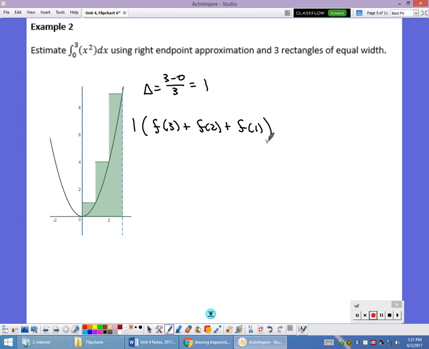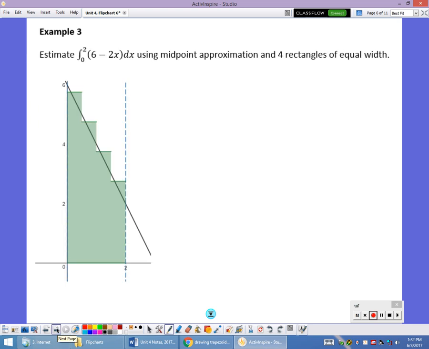I'm going up and down by delta x when I'm finding my heights. When I did that, I found that to be about 14 in this particular example. And then if I go to my midpoint approximation, again, I change the graph. I'm going between 0 and 2, and I'm changing it to 6 minus 2x. Again, just a line. And this time I'm going to approximate it by using 4 rectangles. So that means each of these rectangles is going to be 1/2 of a unit wide.